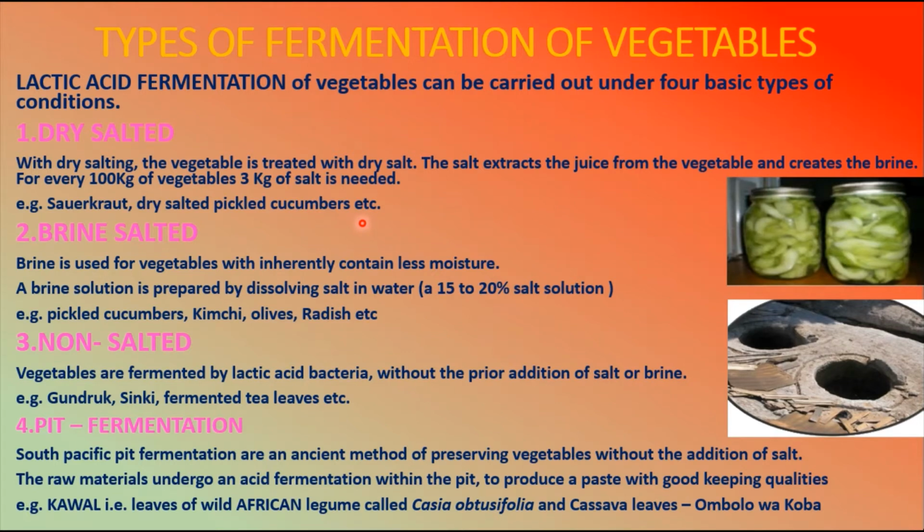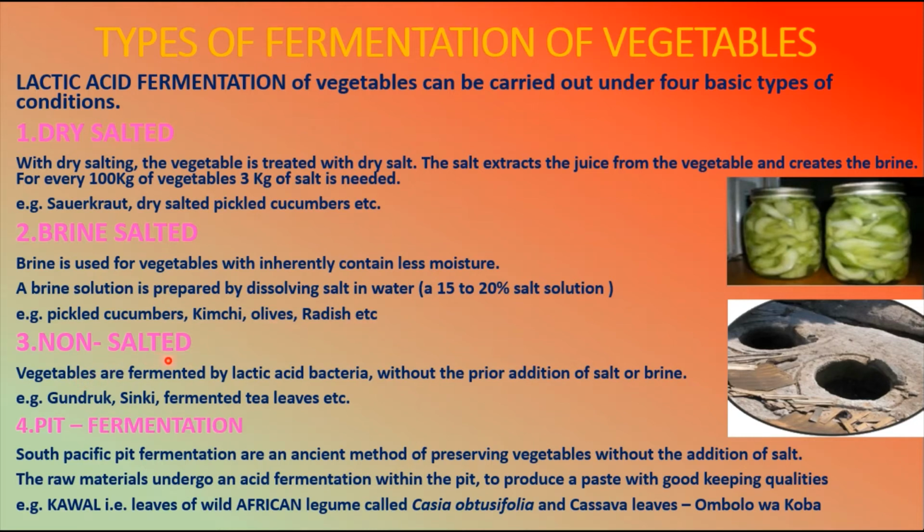Okay, so here you are going to take the vegetables and put in the dry salt. So that's why this method is called the dry salted method. Then coming to the second type, brine salted. Brine is nothing but a salt solution. Here you are going to prepare it by taking about 15 to 20% of salt in 100 ml, which is going to act as a brine solution. And in this brine solution, you are going to keep whatever vegetables you want to ferment. For example, pickled cucumbers, kimchi, olives, and radish are kept in the brine solution, and they are allowed to ferment.